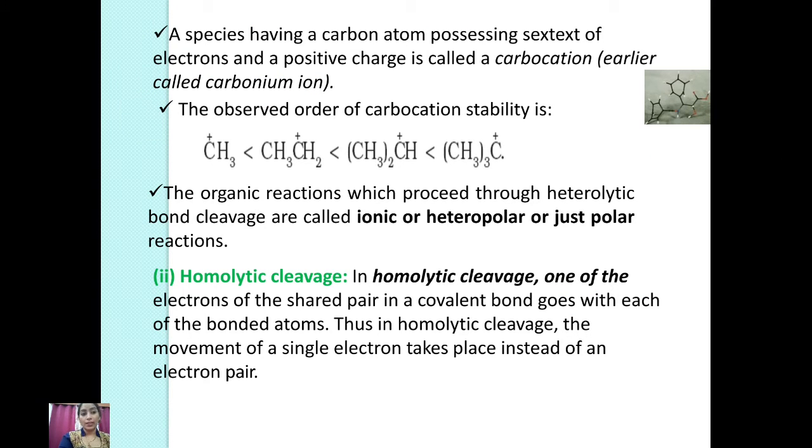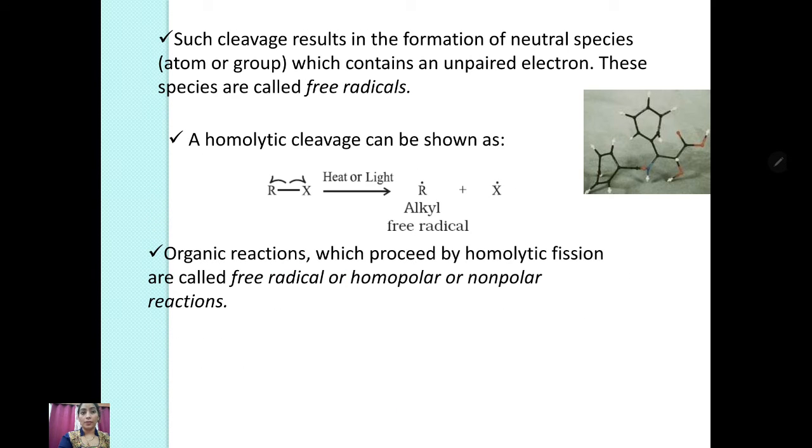Next is the homolytic cleavage. In homolytic cleavage, one of the electrons of the shared pair, because whenever there is a bond formation, two electrons are there: one electron from this side, one electron from this side. Both electrons are the property of both atoms, but this one is the property of this atom and this one is the property of this atom. In this case, the shared electron pair in a covalent bond goes with each of the bonded atoms. Thus, in homolytic cleavage, the movement of a single electron takes place instead of an electron pair.